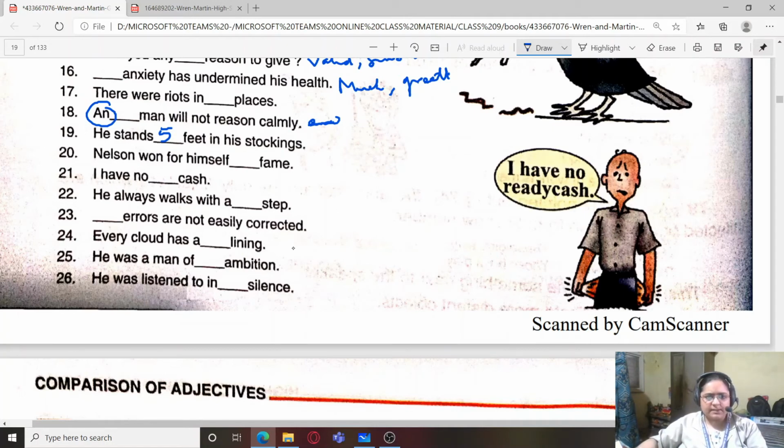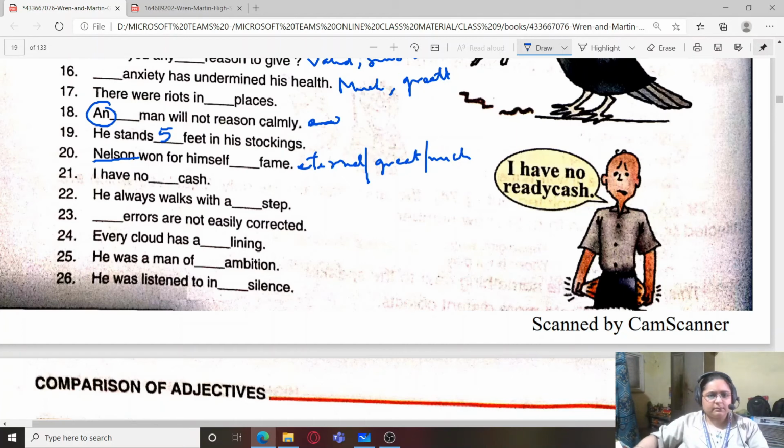Nelson won for himself eternal fame or great fame or much fame. So here we were talking about Nelson Mandela. We all know how famous he is in the world for his work towards the black people and also for humanity.